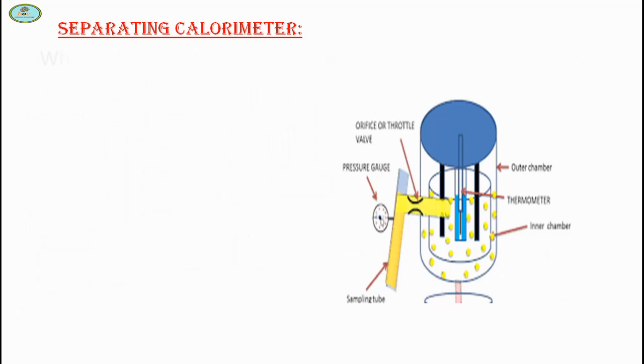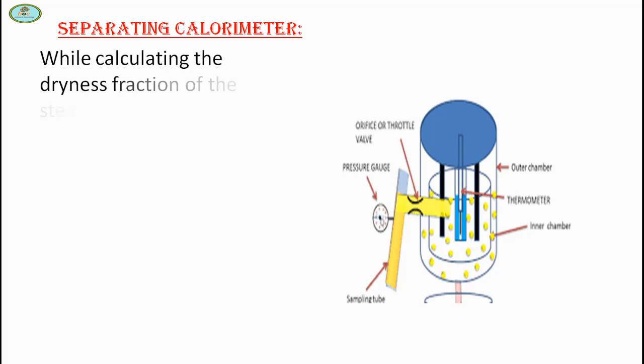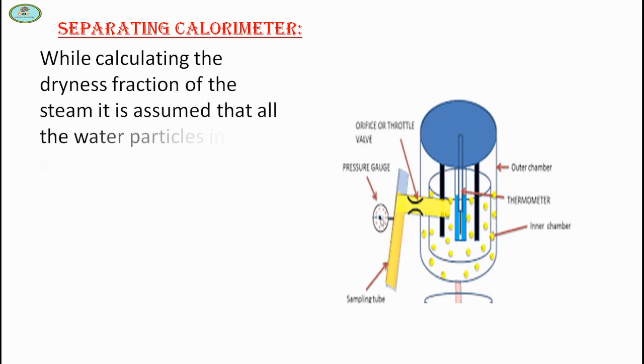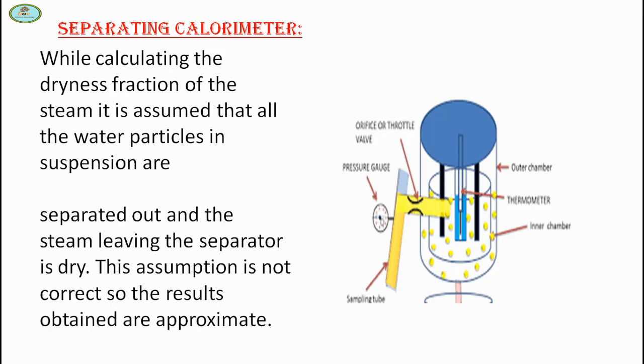While calculating the dryness fraction of the steam, it is assumed that all the water particles in suspension are separated out and the steam leaving the separator is dry. This assumption is not correct, so the results obtained are approximate.